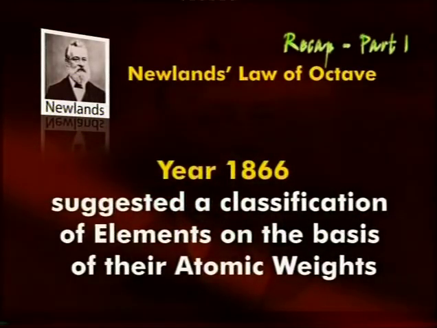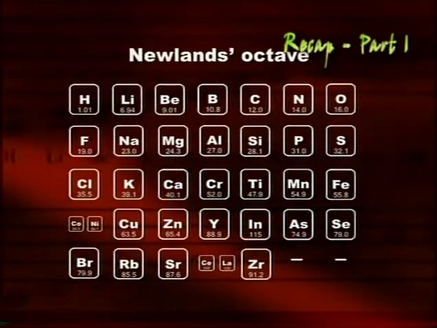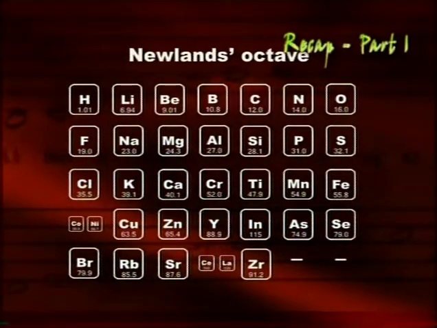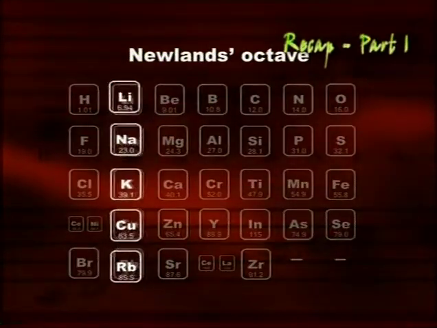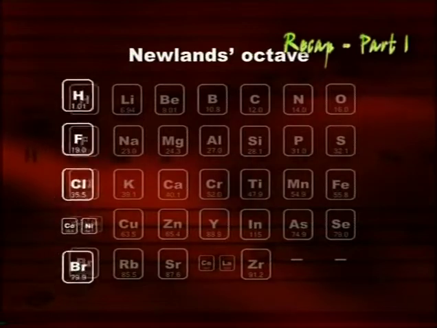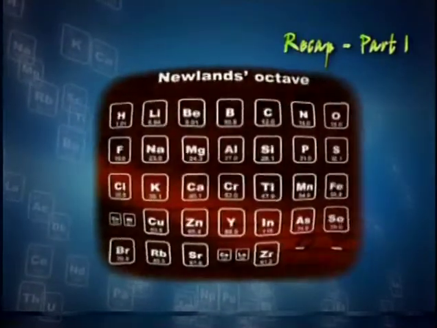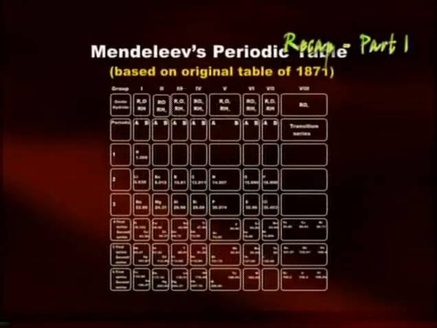Newlands' law of octaves states that when the elements are arranged in order of increasing atomic mass, then every 8th element has properties similar to that of the first element, just like musical notes. But both these approaches have shortcomings and thus were replaced by Mendeleev's periodic table.